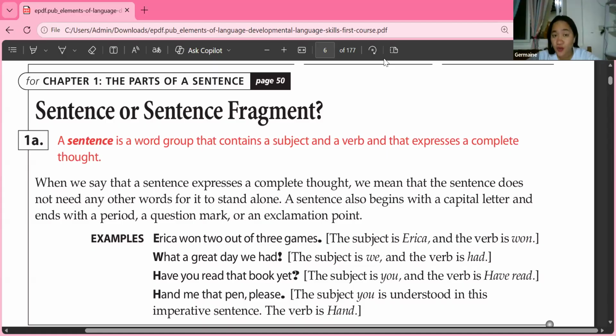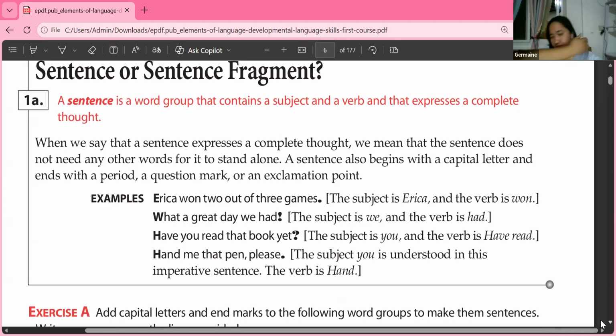Now, the question: when are we going to use a period? Or what kind of sentence uses a period? In a declarative sentence. You say declarative, Catherine? Yes, teacher. Declarative sentences are telling sentences.